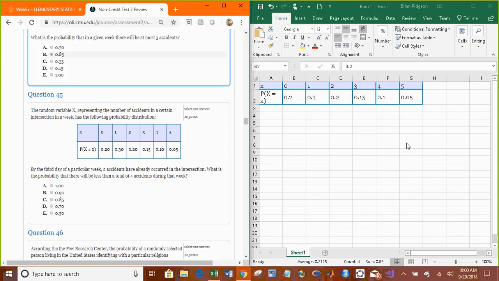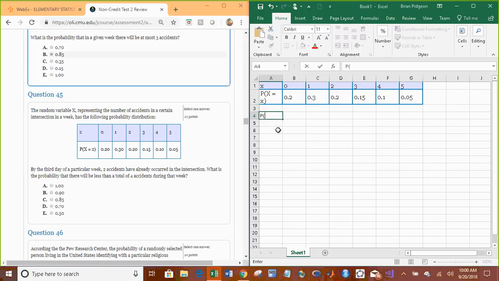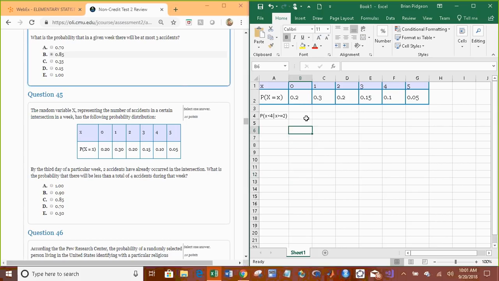By the 3rd day of a particular week, 2 accidents have already occurred in the intersection. What is the probability that there will be less than a total of 4 accidents during the week? We want to find the probability that there's less than 4 accidents, given that at least 2 have occurred. The reason we're saying greater than or equal to is that there is a possibility that there's more than 2. So this is our conditional probability formula.